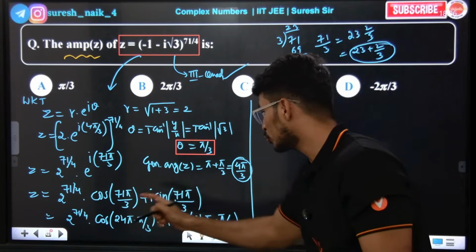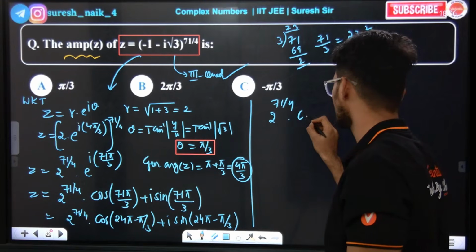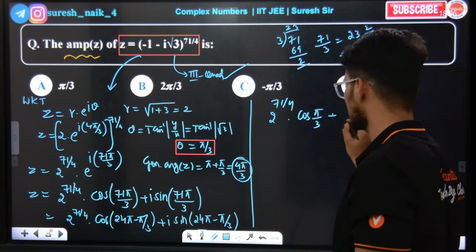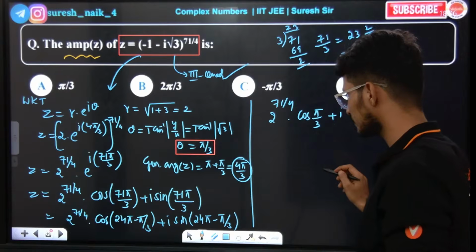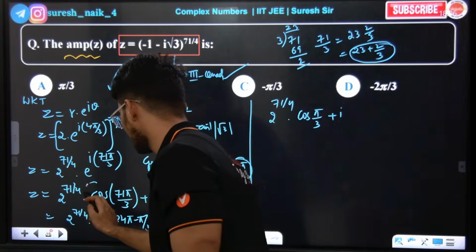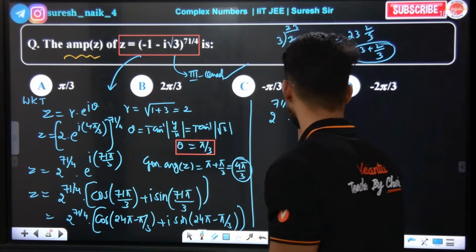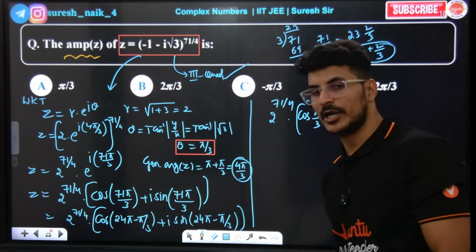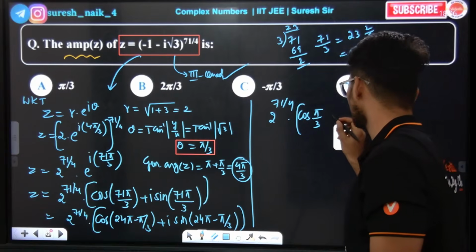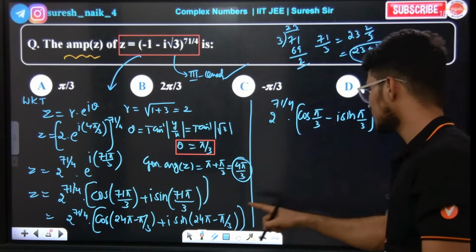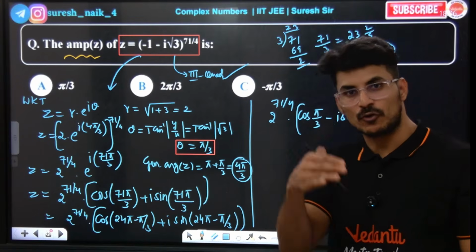In the fourth quadrant cos is positive, so cos pi by 3 will come, plus i sin, this should be in the bracket. Cos pi by 3, and since sin is negative in 24 pi minus theta, minus i sin pi by 3 will come. Guys, 24 pi minus theta means fourth quadrant.